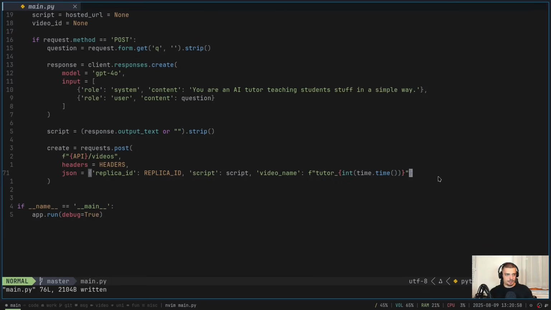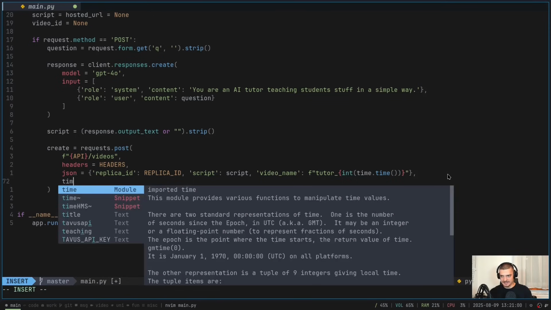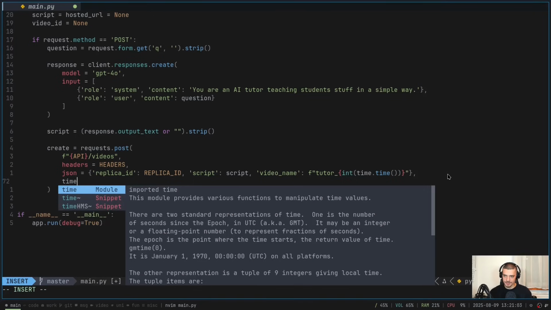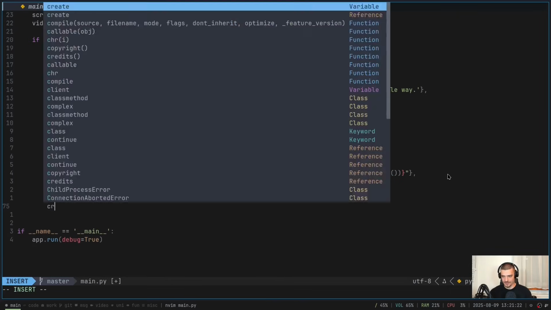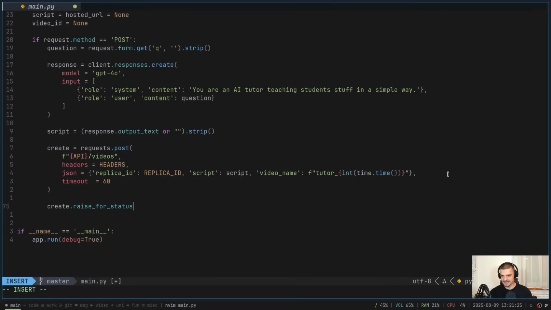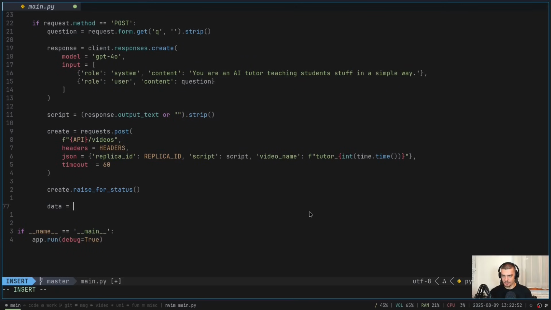So that is the JSON part, and then we can also specify a timeout. Now, the timeout is not for the video creation. The timeout is for getting a response to this request, so you should get something quite quickly. The video generation can take longer, but you getting a response should happen quite fast. So timeout is going to be 60. That's fine here. And then we're going to keep asking if the video is ready already. So first of all, I'm going to say raise for status again to get an exception if there is a problem with the request. And then I'm going to say the data is what we get as a result here.